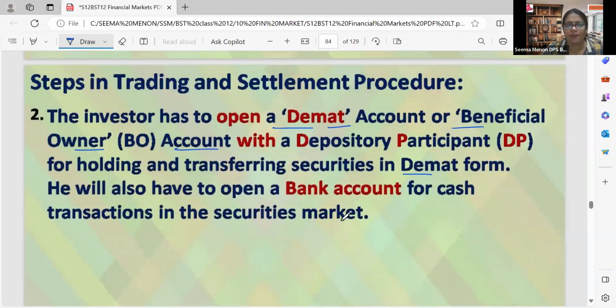He will also have to open a bank account. Meanwhile, along with the depository, we are opening a demat account. In a demat account, we can keep only our shares or debentures. But when we purchase or sell shares, there should be a bank account also to transfer the money. So other than the demat account, we have to open a bank account for cash transactions in the securities market.